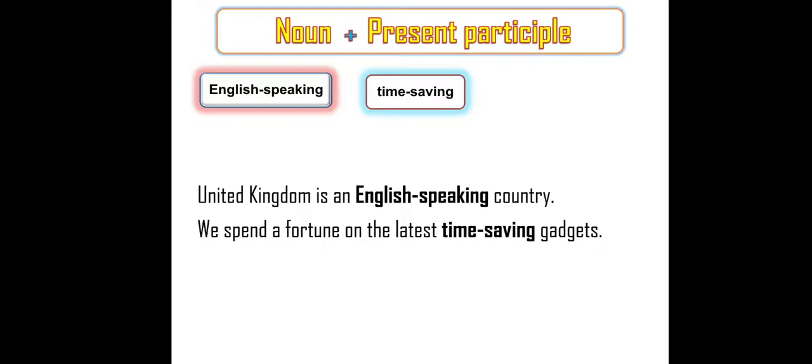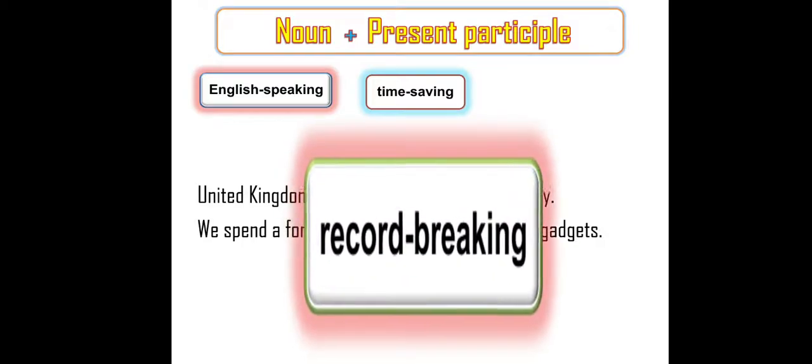Time saving. We spend a fortune on the latest time saving gadgets. Gadgets is a noun. What kind of gadget? Time saving. Time saving is a compound adjective, and here the time is a noun and saving is present participle. Record breaking.